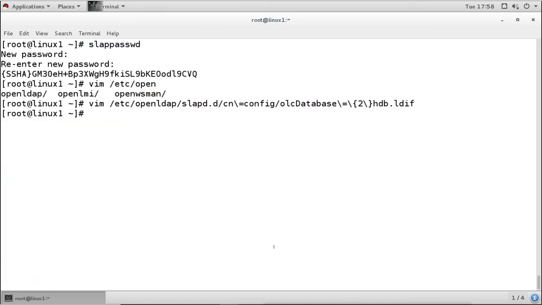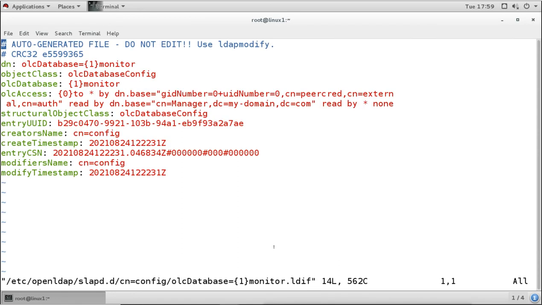I will open the other file for the database, and we will change the database file information about the domain. So there is one more file for the database under the same location, /etc/openldap/slapd.d/cn=config, olcDatabase={1}monitor.ldif. In that also we have the domain names which we have to modify.